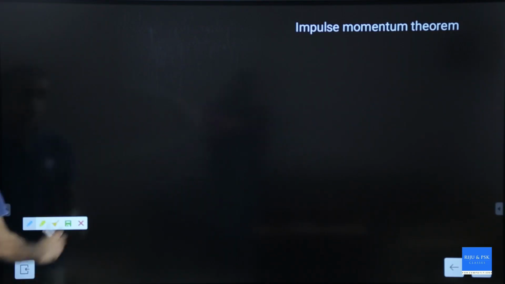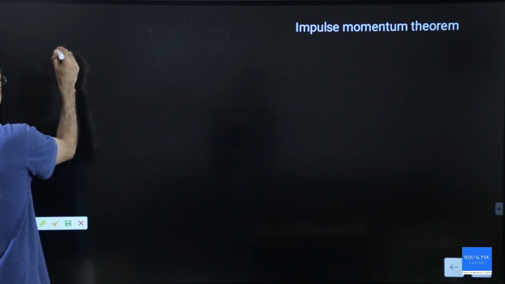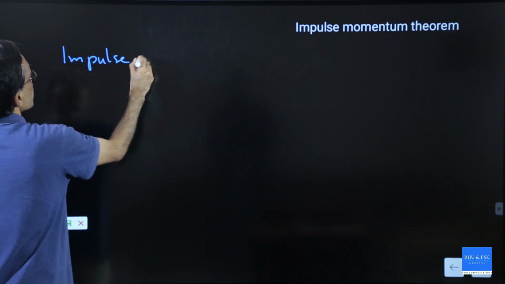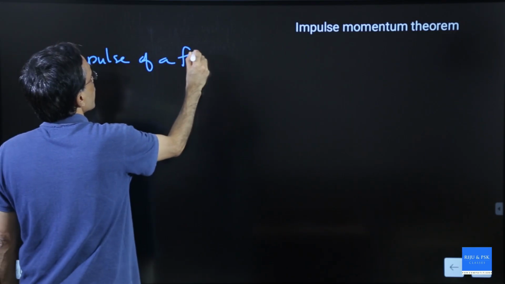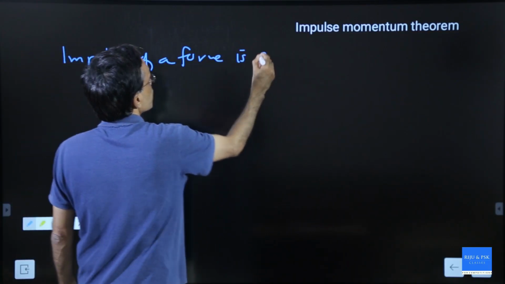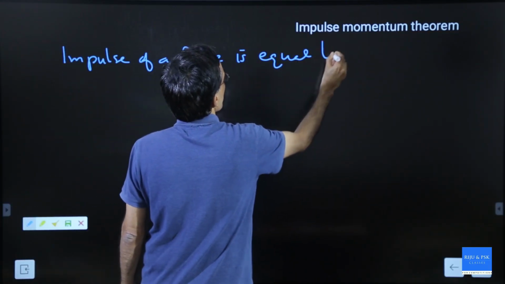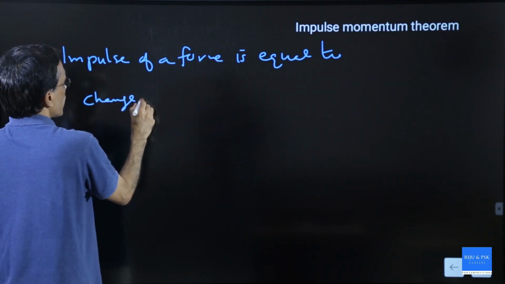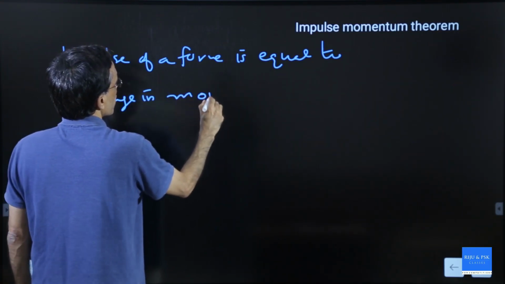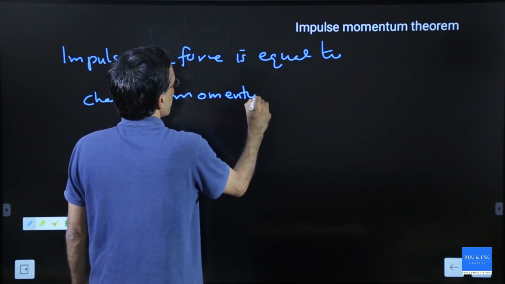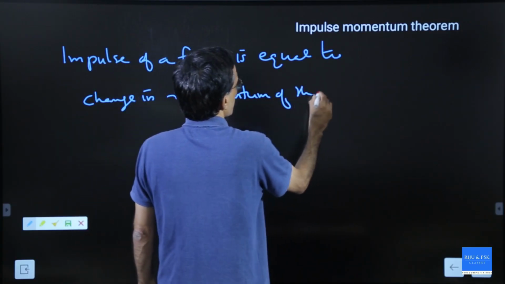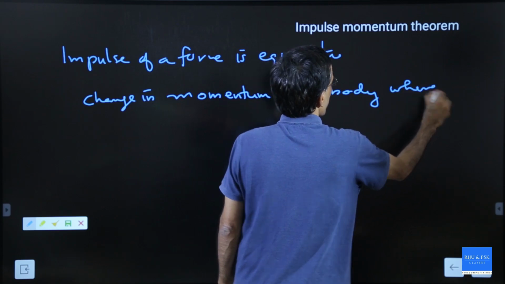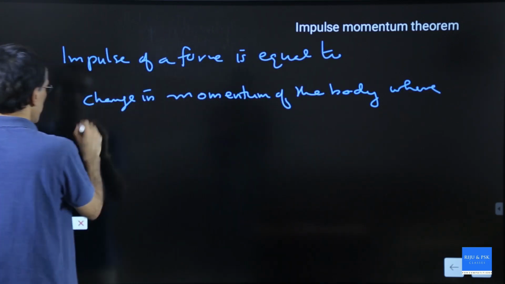You can write it like this: impulse of a force is equal to the change in momentum of the body where the force is applied.